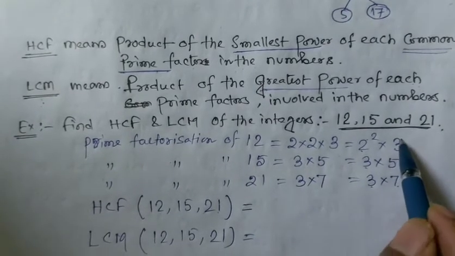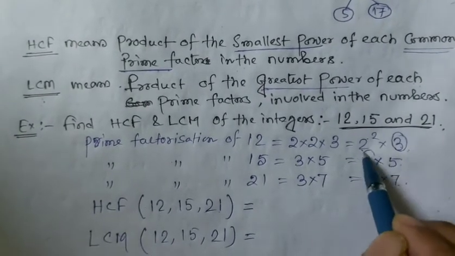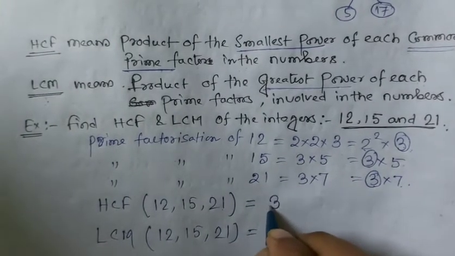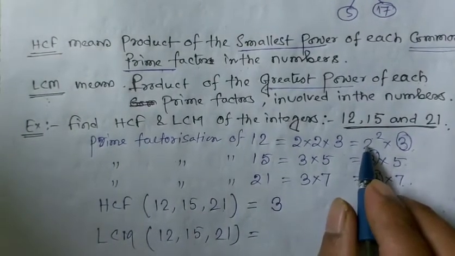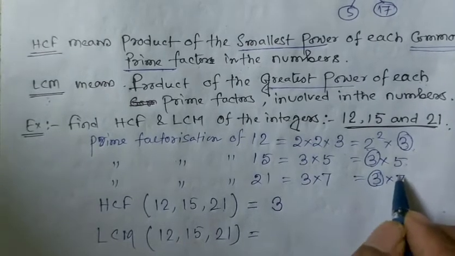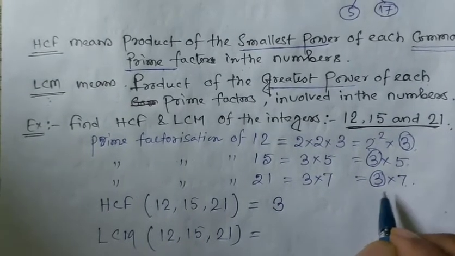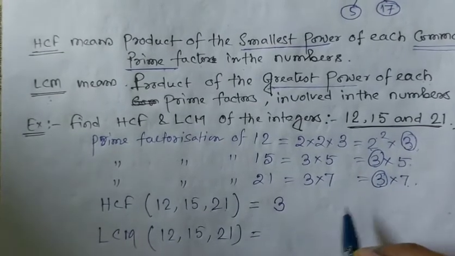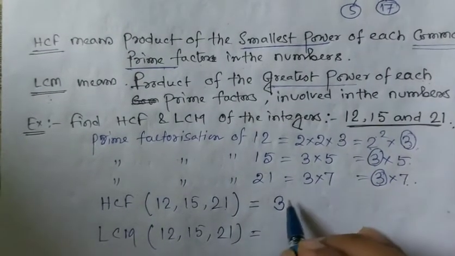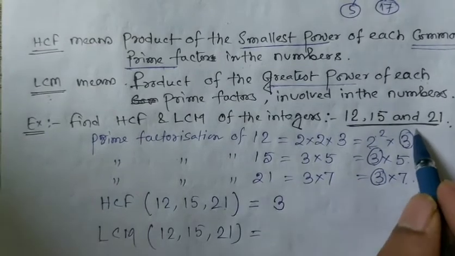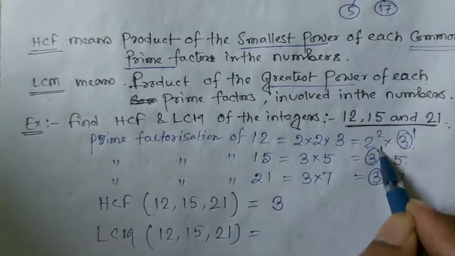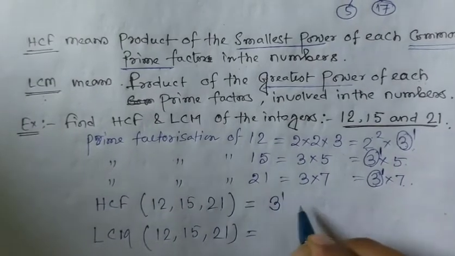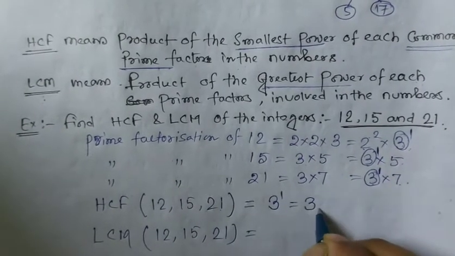So the common number is 3. Here 3 is present, here also 3 is present, here also 3 is present. 2 is not common: 2 is present here, but in the other two cases it is not present, and 5 and 7 are also not present in the other cases. So 3 is the common number. The smallest power is 1, since the power is 1 in all three. So 3 to the power 1 means the HCF is 3.